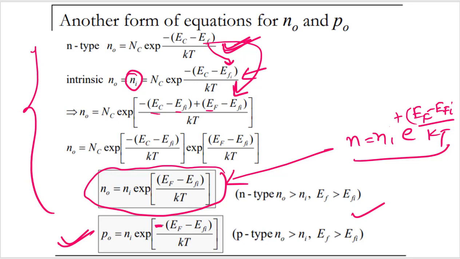You can see that N is greater than or equal to NI if EF is greater than or equal to EFI. We will look at the position of the Fermi level for the extrinsic semiconductor and the effect of temperature on the Fermi levels in the next lectures.